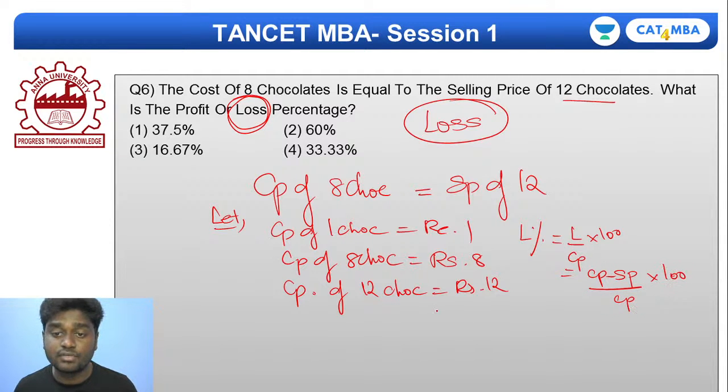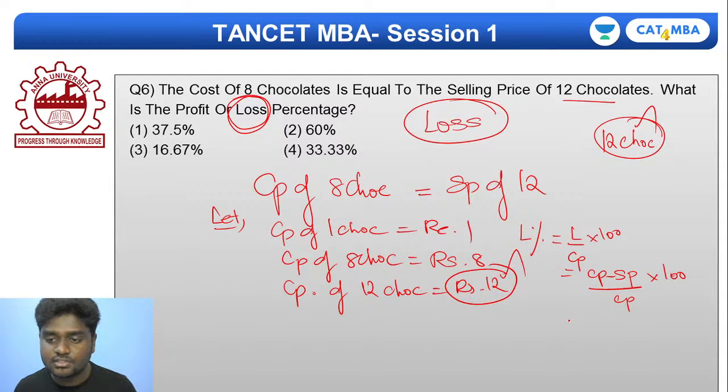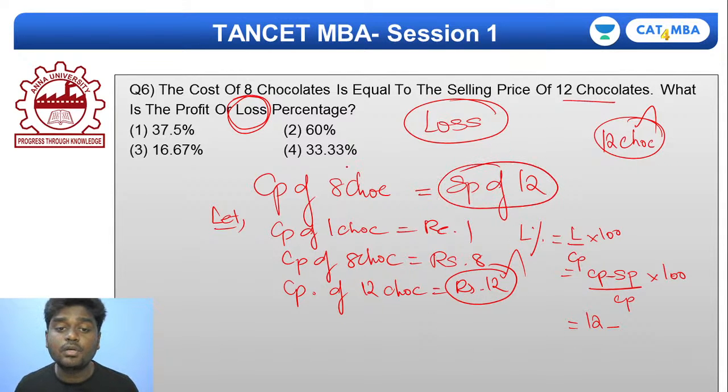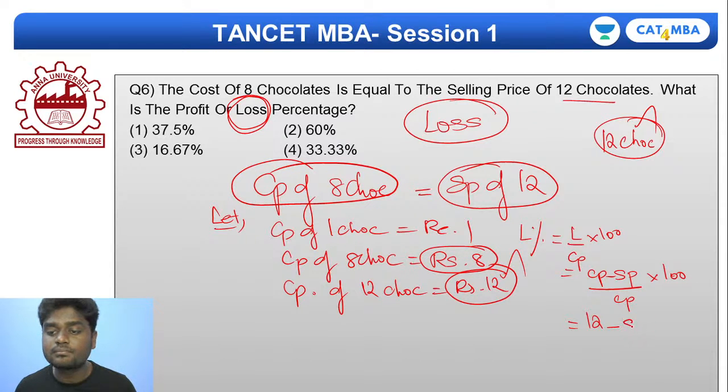So now listen very carefully. I will take 12 chocolates as a quantity now. What is the cost price of 12 chocolates, guys? Cost price of 12 chocolates is what? 12 minus what is the selling price of 12 chocolates? That is actually equal to the cost price of 8 chocolates. And what is the cost price of 8 chocolates? Rupees 8, very simple. Divided by the cost price of 12 chocolates again? It is 12 into 100, very simple.